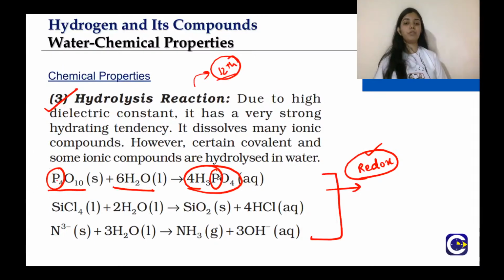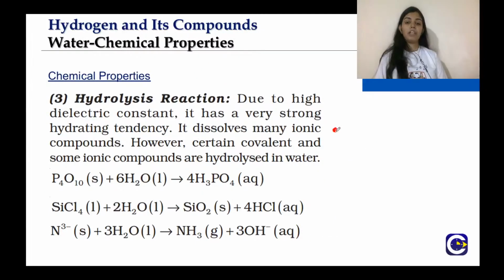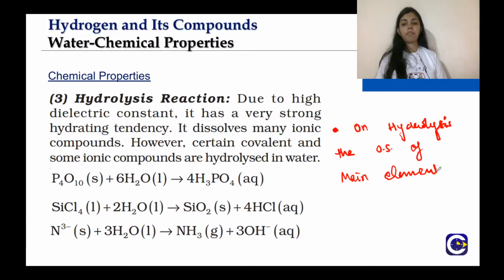So you can make a point here that on hydrolysis, the oxidation state of the main element does not change. P4O10 will form H3PO4 on hydrolysis, and the oxidation state of phosphorus in the reactant and in the product remains the same.